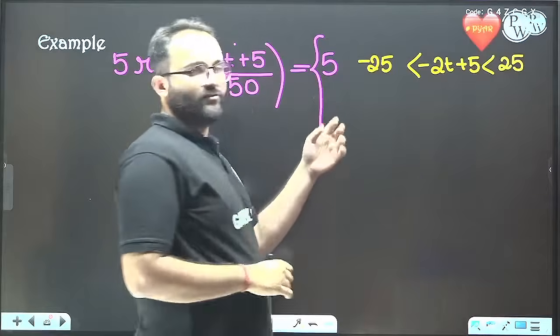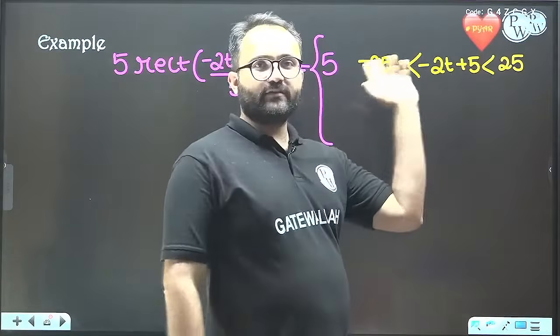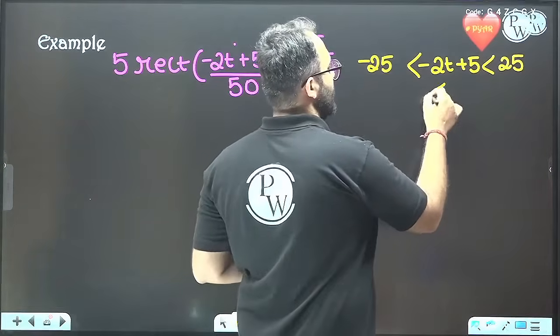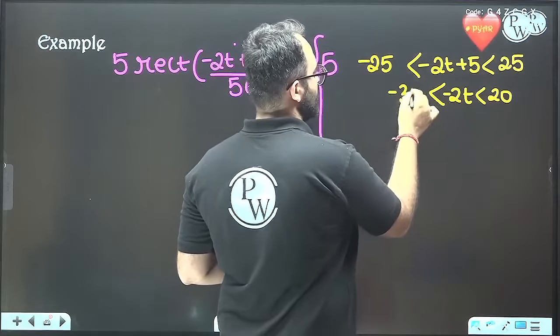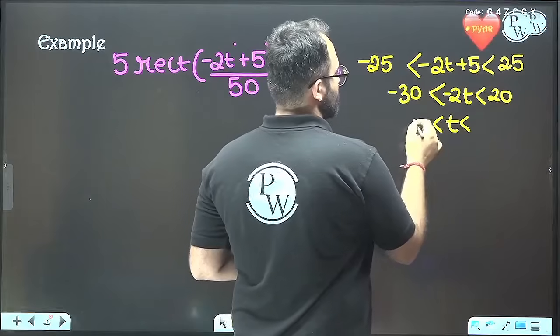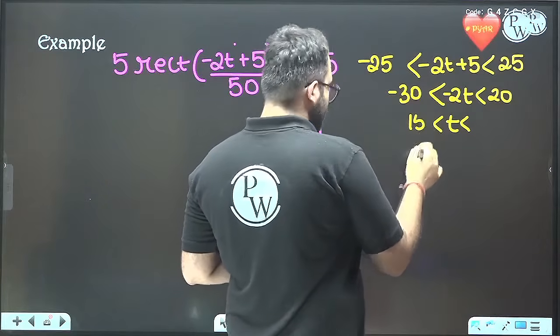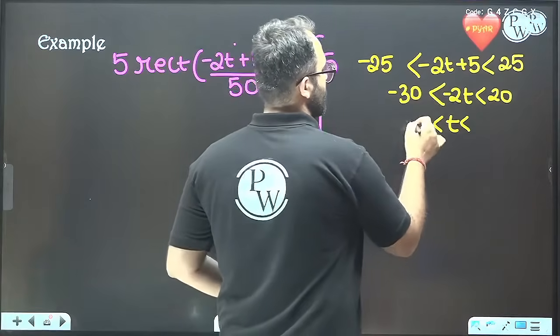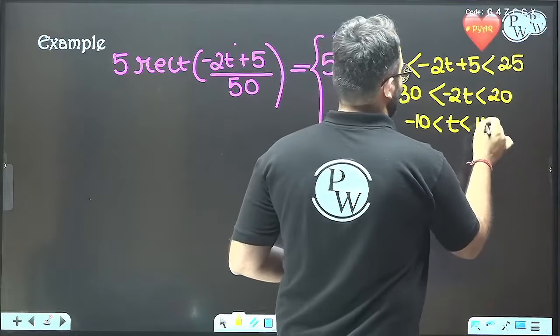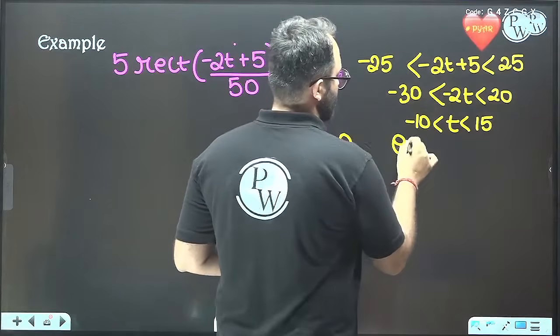Now we solve it. First of all, let's subtract 5. So we'll get minus 2t between minus 20 and 30. Now we'll interchange this, minus 10 to 15, and 0 elsewhere.